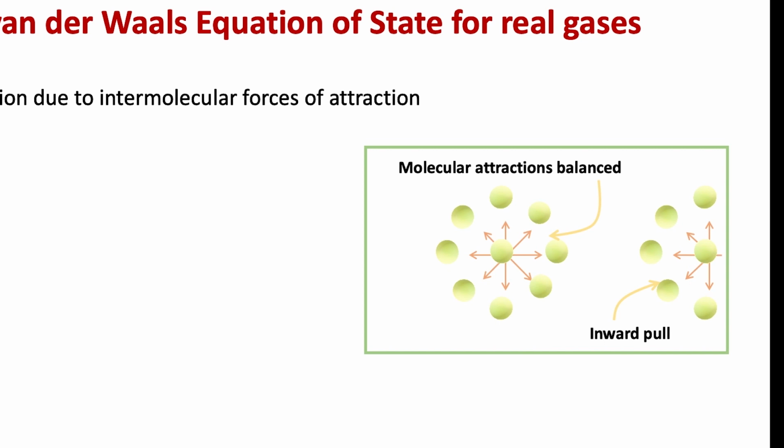And there was no force of attraction for this particular molecule. It is therefore necessary to add a certain correction factor P to the pressure of the gas in order to get the ideal pressure. The corrected pressure therefore should be P plus the correction factor P. We shall look at how this correction factor P is calculated.